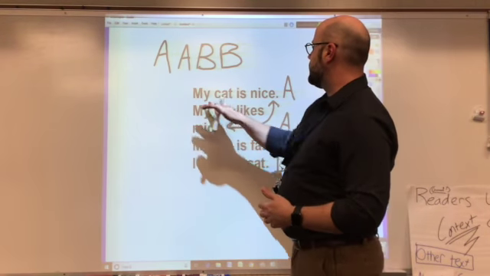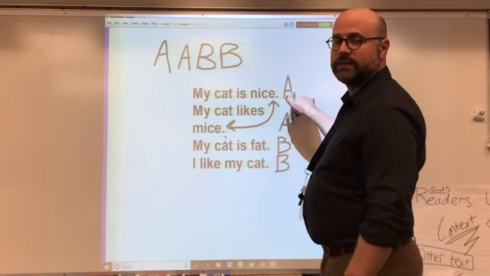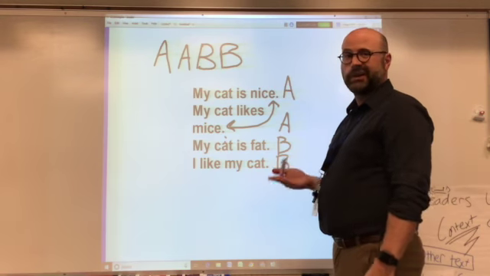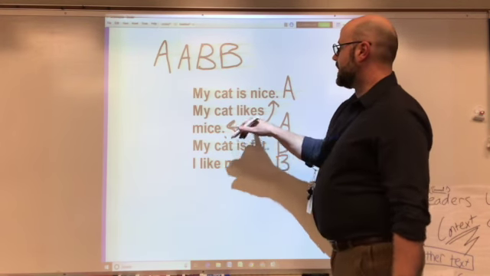But in this case, my cat is nice, A. The first line of a poem will get A. Anyway, it doesn't matter what it is. My cat likes mice.